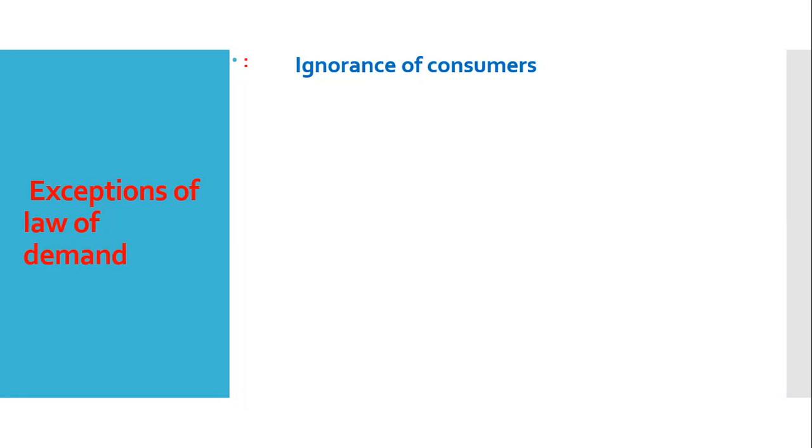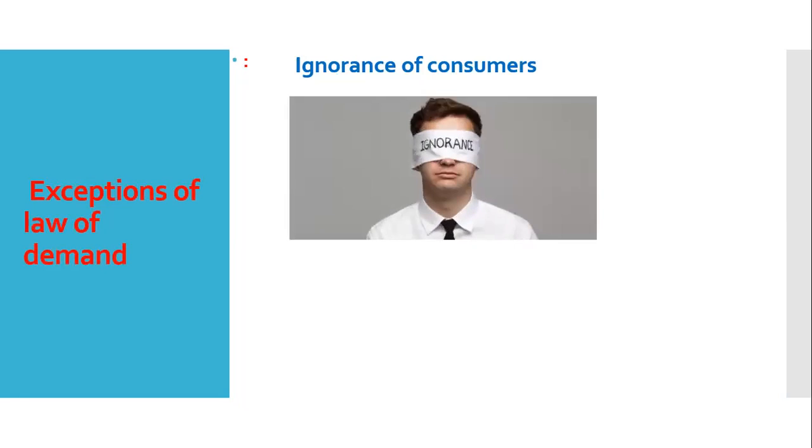Then another exception is ignorance of consumers. Here consumer is ignorant about the substitute product of the considered product. So when the price of product increases, they cannot move to proper or perfect substitute goods because they do not have idea where these substitute goods are available or how the quality can be perfect as substitute.